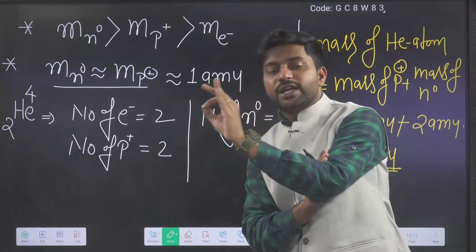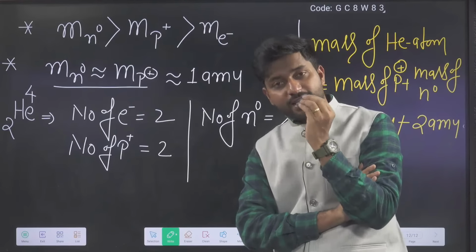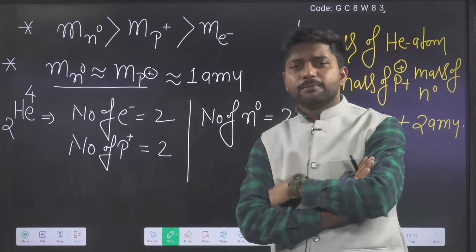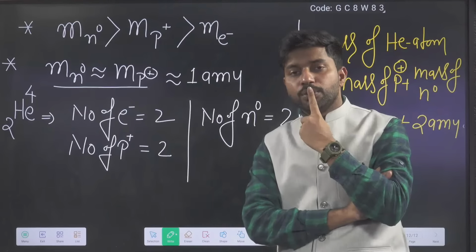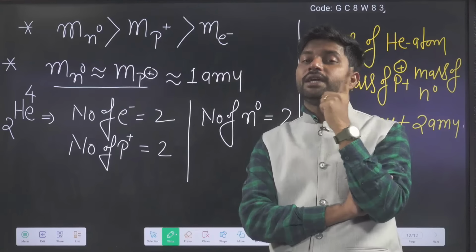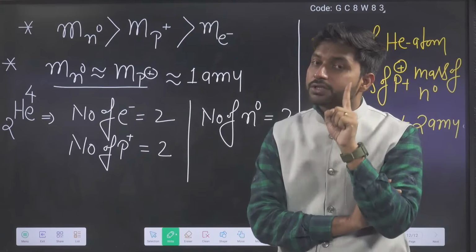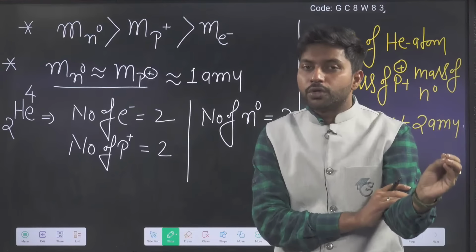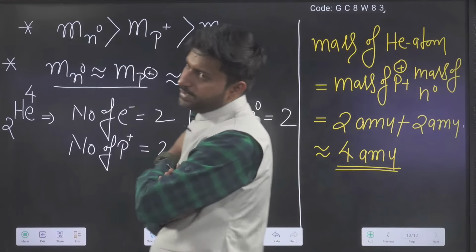Because the hydrogen atom doesn't have neutrons, the problem did not happen. Its neutrality and its mass were explained properly with the help of protons only. Reason? Neutron was not present. But when helium and other elements came, neutrons were also present inside them, and their mass could not be explained only with the help of protons. So neutron was discovered. Okay, very good.